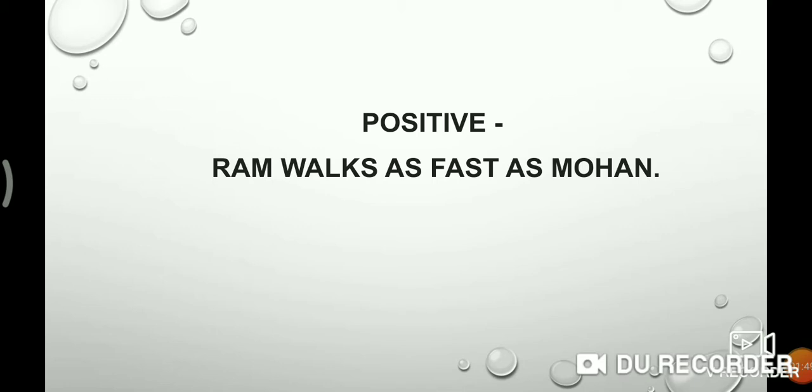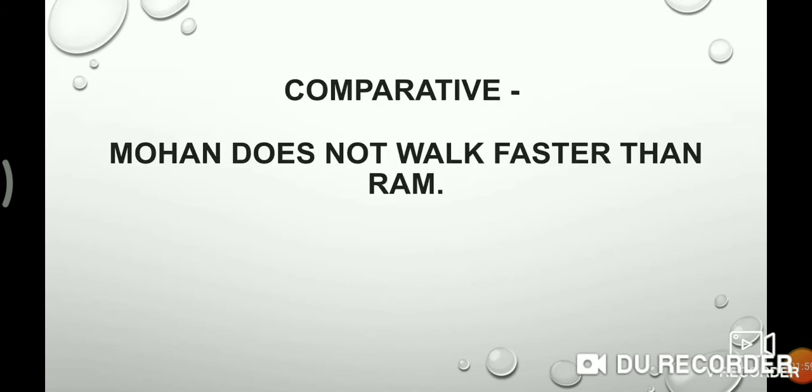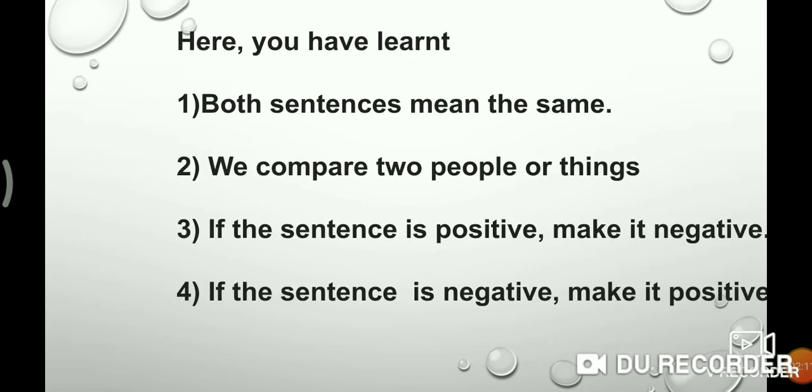Ram walks as fast as Mohan. Here Ram is a subject and another subject is Mohan. In comparative degree, Ram becomes the object and Mohan becomes the subject. Mohan does not walk faster than Ram. In this way you make comparison between this positive degree and comparative degree.